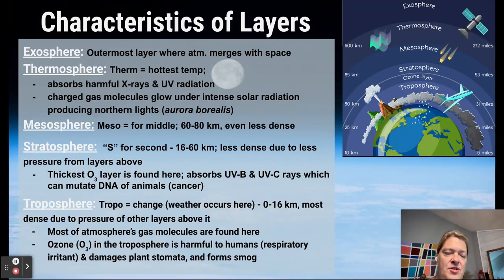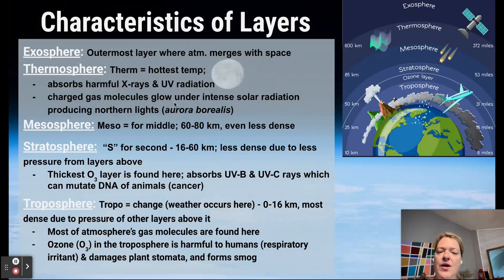So the temperature is the hottest there. When spaceships and things need to go through the atmosphere, when they cross into the thermosphere, it can be very dangerous for them. Anyway, what you need to know about the thermosphere: it is the hottest layer. I would probably write that down. It also absorbs harmful X rays and UV radiation. It's where we see the aurora borealis. So I'd probably just write down those few things.